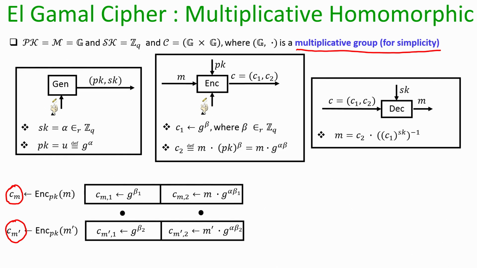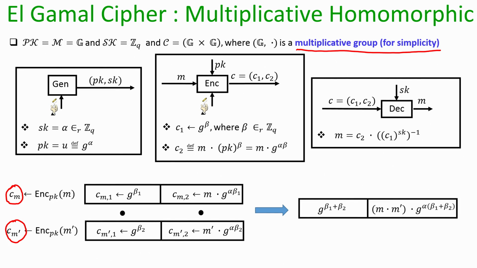Now, suppose I multiply the first component of both the ciphertexts and independently I multiply the second component of both the ciphertexts, and this will produce two group elements which will mathematically have the following property. The first group element will be nothing but g to the power of the randomness used in the first ciphertext plus the randomness used in the second ciphertext, and the second component will be the product of the two plain texts multiplied by g to the power public key times the summation of the two randomness. If you look closely, you can imagine this as if it is an Elgamal ciphertext for the plain text m dot m dash under the randomness beta 1 plus beta 2.